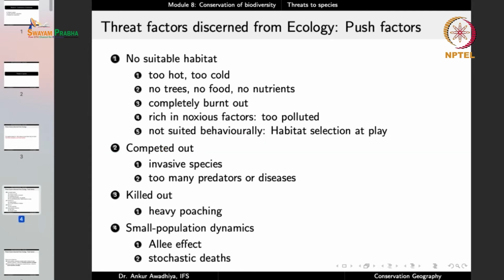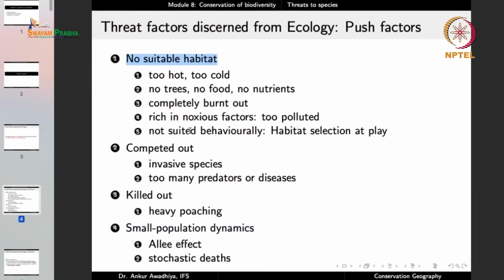Now, what are these push factors? No suitable habitat. That is, the habitats that remain are either too hot or too cold, or they do not have trees, they do not have food, there is no availability of nutrients, they are completely burnt out. In a large number of cases, people deliberately set fire to forests and to grasslands, so that once the cover is gone, once the trees have been burnt, the minerals that are present in their bodies are now available in the form of ashes. And this ash on the erstwhile forest floor will now support grasses.